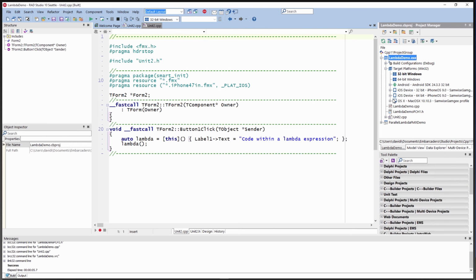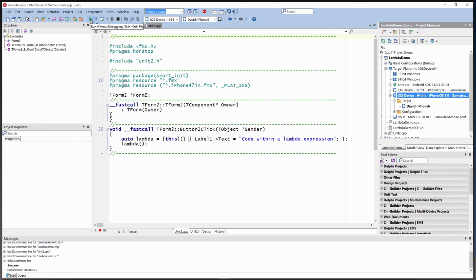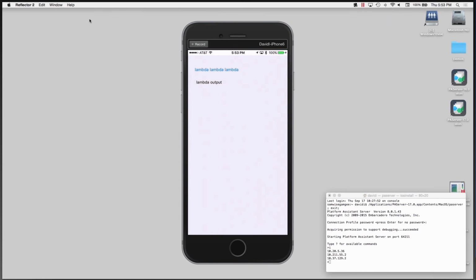I'll also go to my iOS device and we'll set its target, then compile and run this example. 64-bit, there's the splash screen. Here's the example. I'll click on the button, lambda, lambda, lambda, and it gets the code within a lambda expression and puts it in the label's text property.